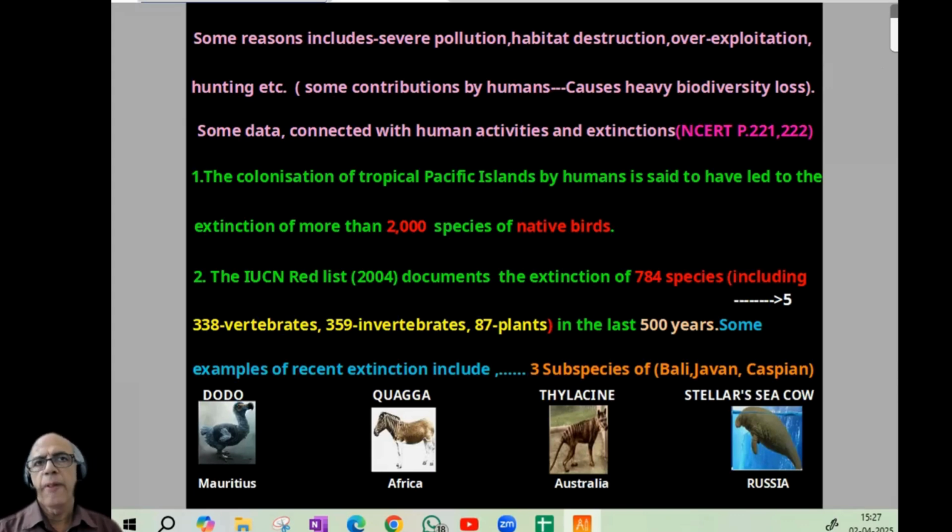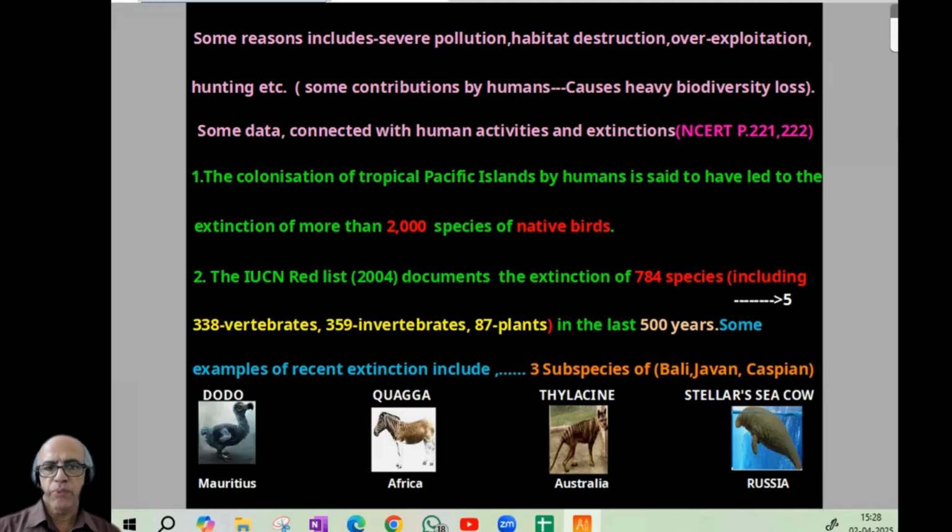Some data connected with human activities and extinctions. That is NCERT page number 221, 222. It is given. Now, when we continue, some cases where extinction took place. Colonization of tropical Pacific islands by humans is said to have led to the extinction of more than 2,000 species of native birds. The number 2,000 is important.